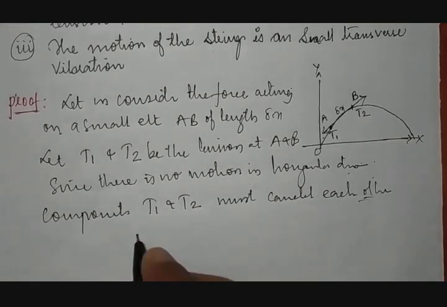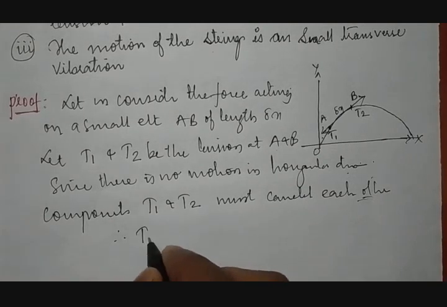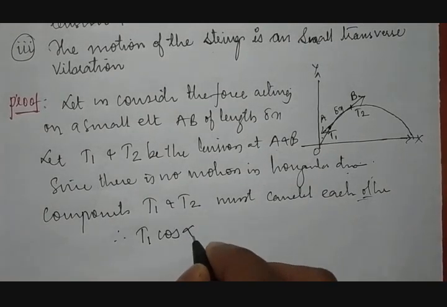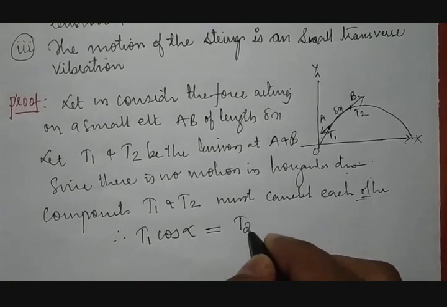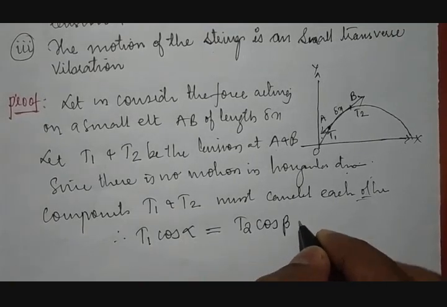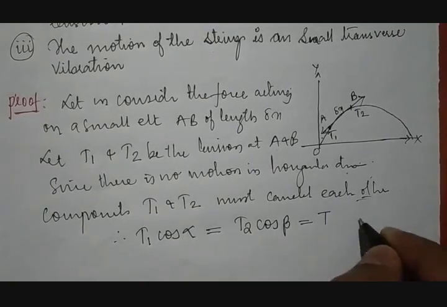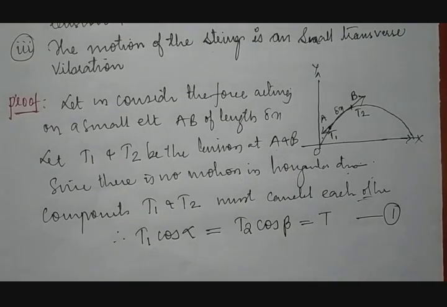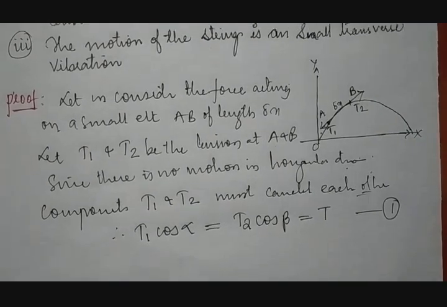Therefore how do you write this? We write this as T1 cos alpha is equal to T2 cos beta, which will remain same. Therefore we take it as T and we call it equation number 1.